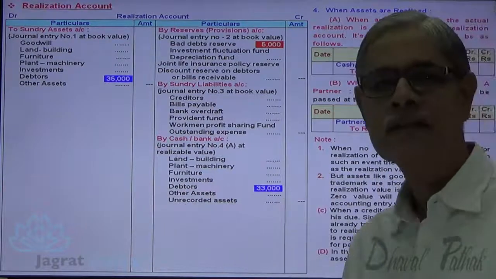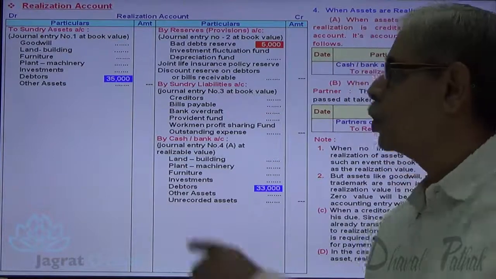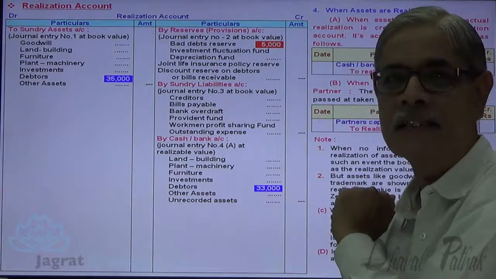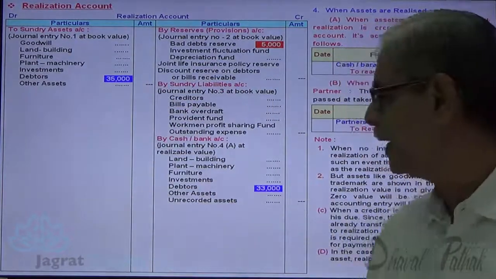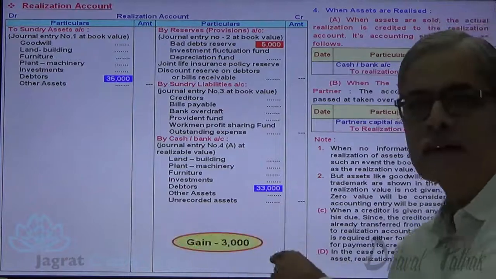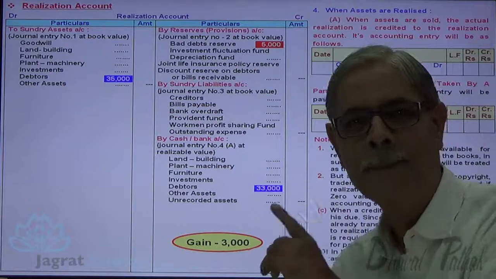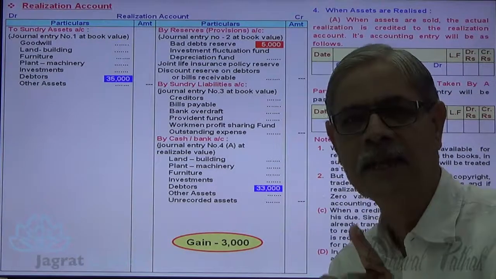How much amount realized? 33,000. 3,000 is the gain. So 35 is debit, 33 and 5, 38 is the credit. 38 credit, 35 debit. How much is the gain? Gain is 3,000. That has been automatically accounted for by preparing a realization account in the manner described so far.